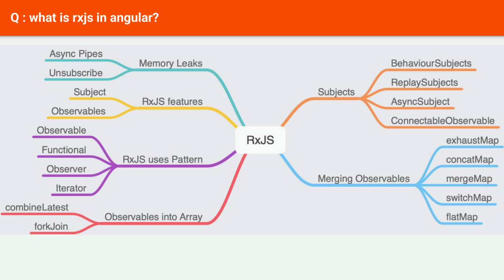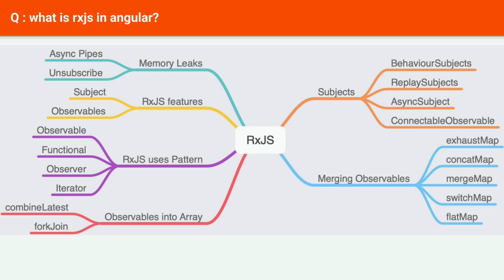Here's an example of how fork join can be used in Angular to make multiple HTTP requests and then combine the results. Fork join is a useful operator when you need to wait for multiple requests to complete before performing an action, and it can make your code more readable and maintainable.